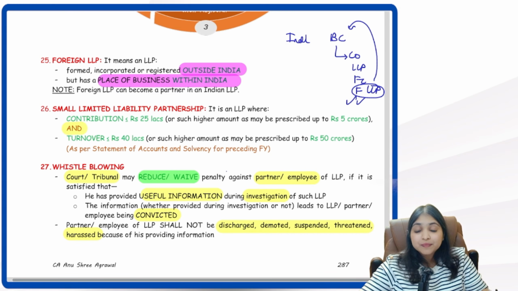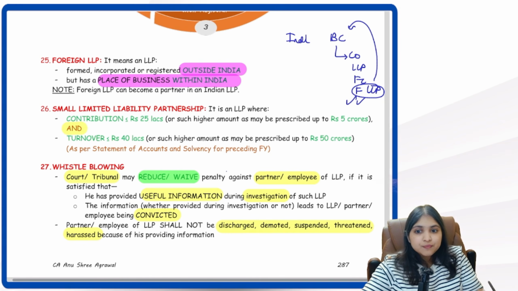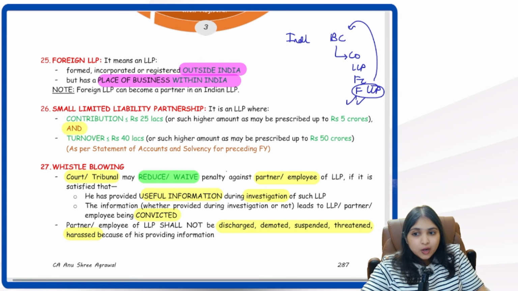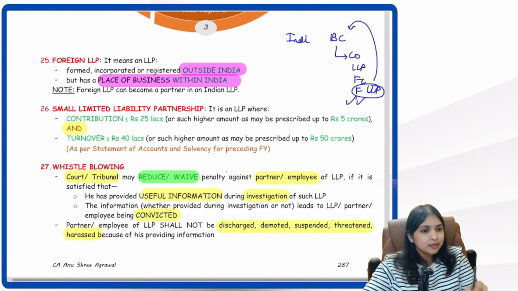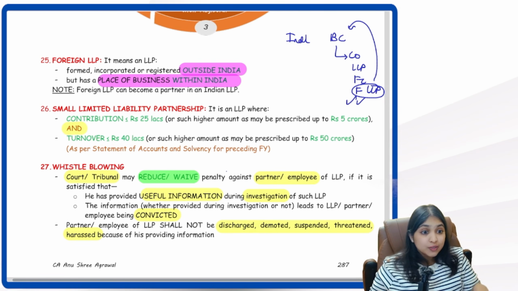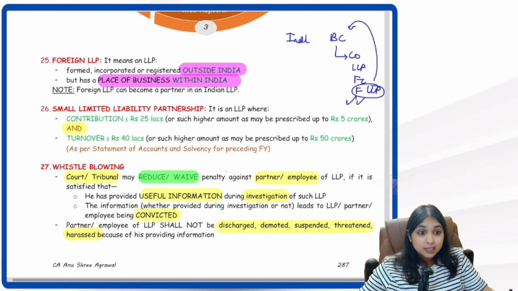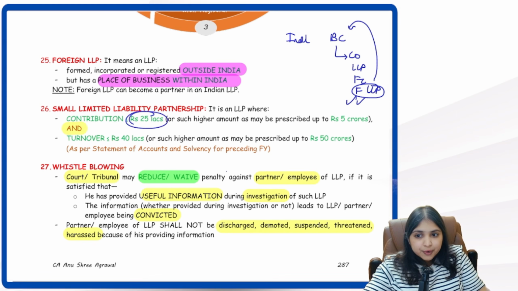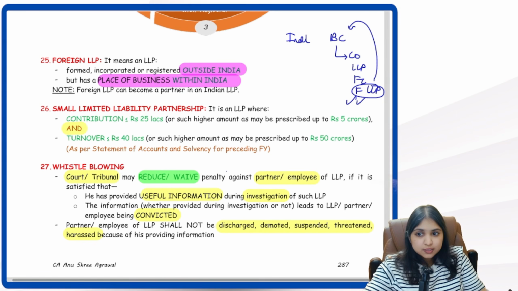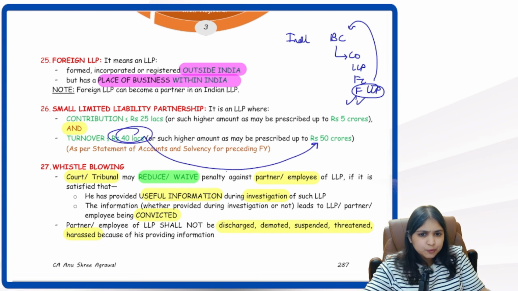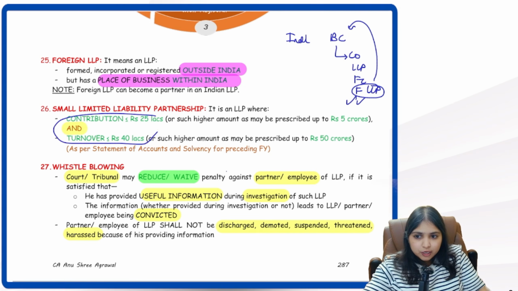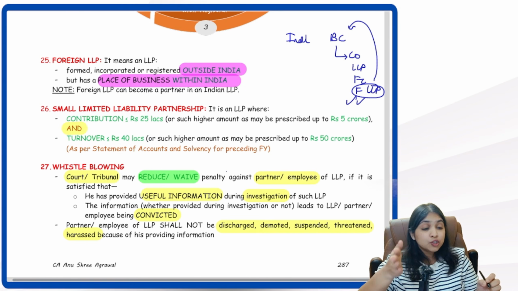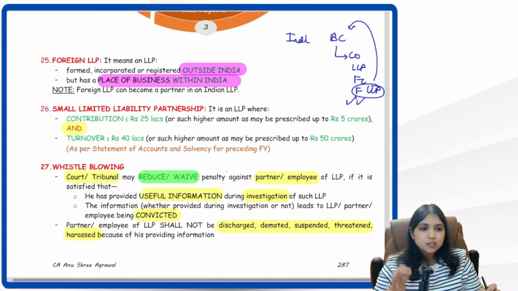Okay. Then just like how you have small companies, similarly you have small LLPs. So small LLPs, the capital contribution is not more than 25 lakhs and the turnover is not more than 40 lakhs. So capital contribution is within 25 lakhs, turnover is within 40 lakhs. If the MCA wants, the contribution number they can increase up to 5 crores. The turnover number, they can increase up to 50 crores. But majorly it's important for you to remember this part. Contribution has to be within 25 lakhs, turnover has to be within 40 lakhs.